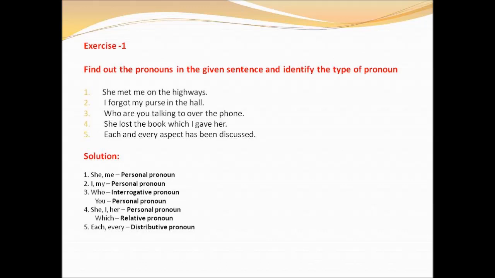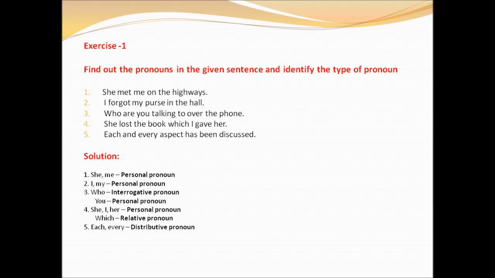So, you have to underline the pronoun and mention what type of pronoun it is. In the second sentence, I forgot my purse in the hall. Which is the pronoun here? Yes, it is I and my. Again, it is a personal pronoun. Look at the third sentence.